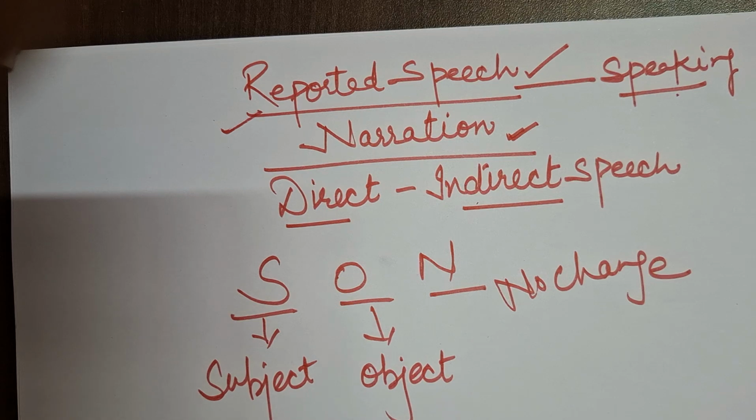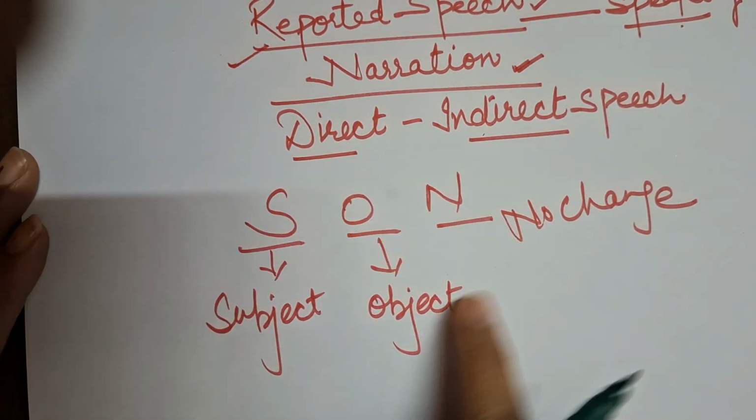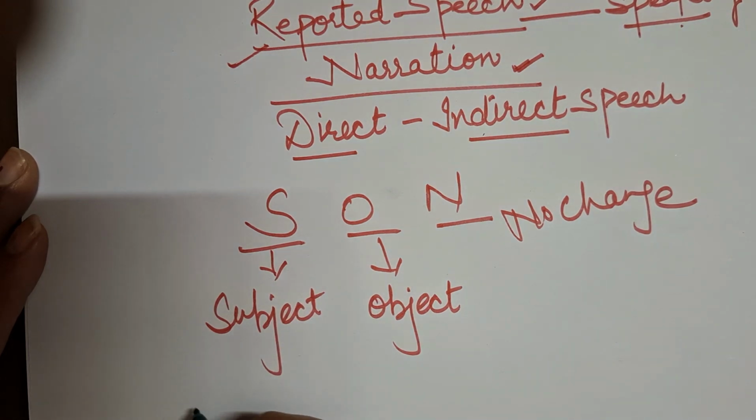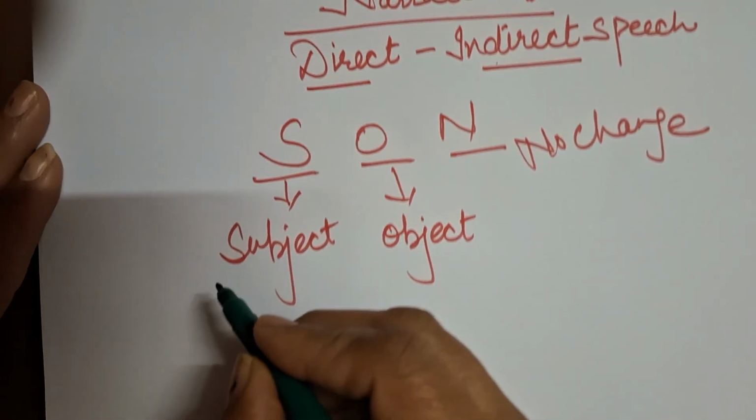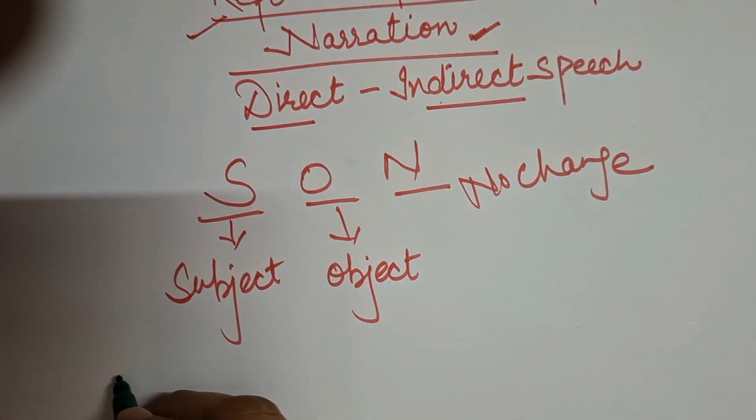Beta, suppose first I will write one sentence here, then I will clear this concept to you, how this rule is being implemented there, right? Suppose I'm writing one sentence and I hope it is clear to you very well now.